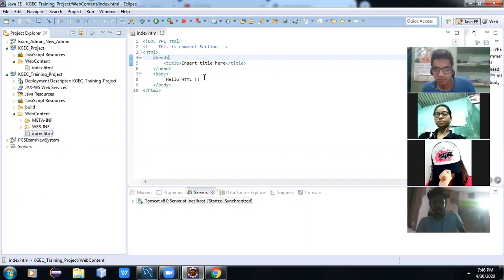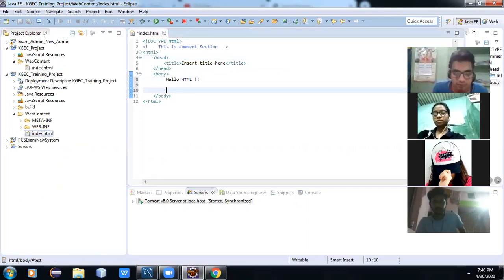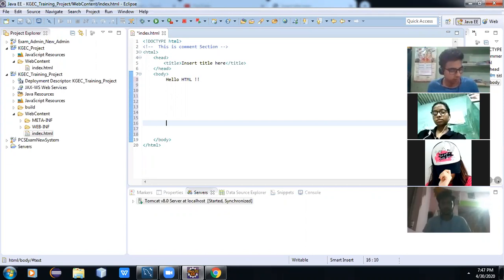Next comes the body section. In the body section, we will do a marathon run through multiple HTML tags. Just remember, if I ask you to create a document in a Word document, what do you do? If you write content, you mention paragraphs, yes or no?